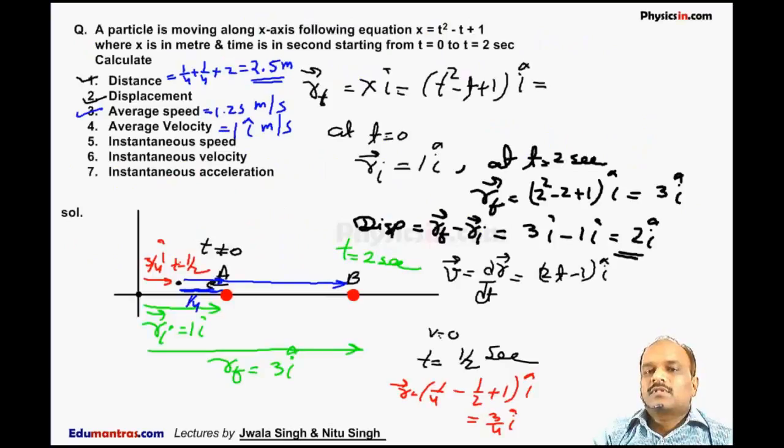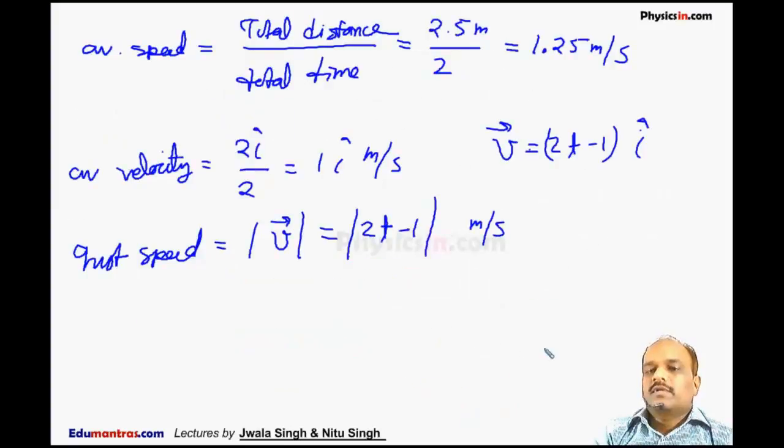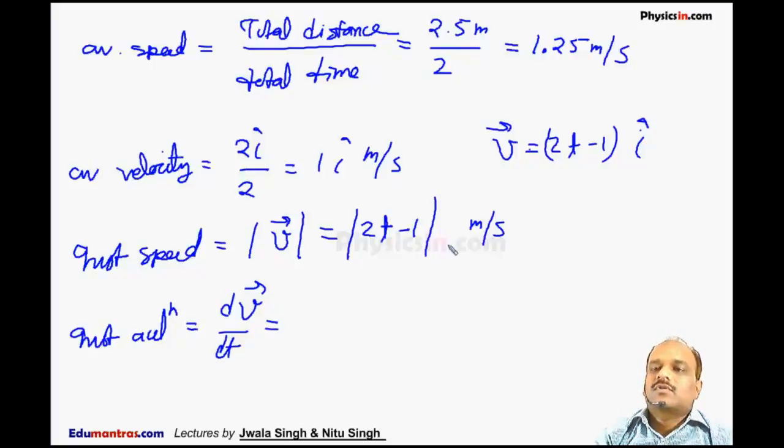The next question was instantaneous velocity. Now we know instantaneous velocity is (2t minus 1) I cap, which we have already calculated. The next is instantaneous acceleration. So we can say instantaneous acceleration is dv by dt, the rate of change of instantaneous velocity. So from here I can say dv by dt is 2 I cap meter per second square. This is the instantaneous acceleration.